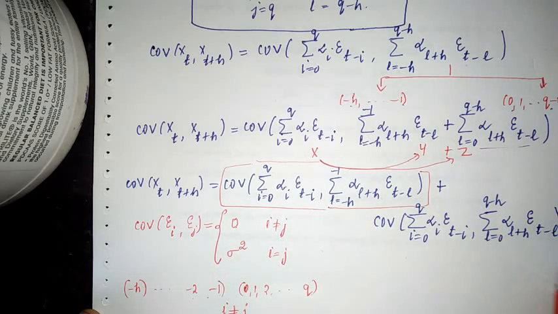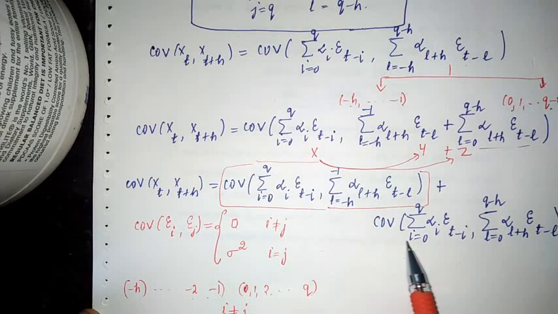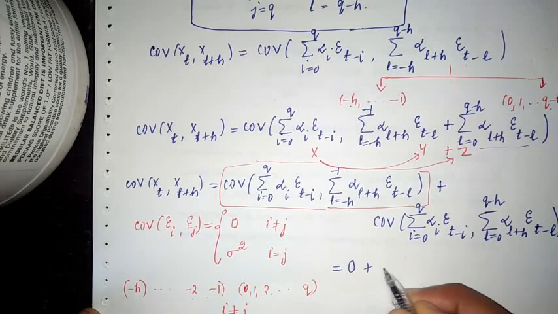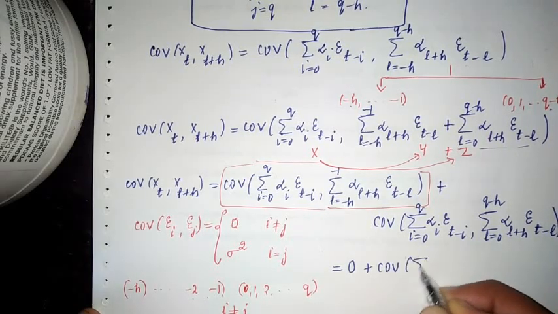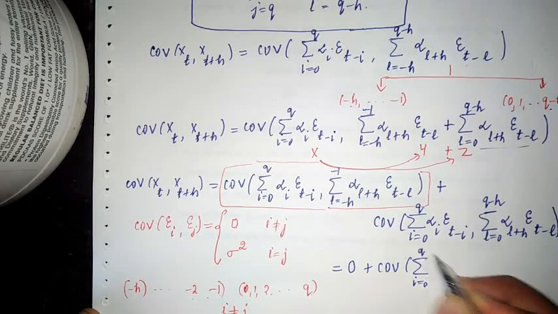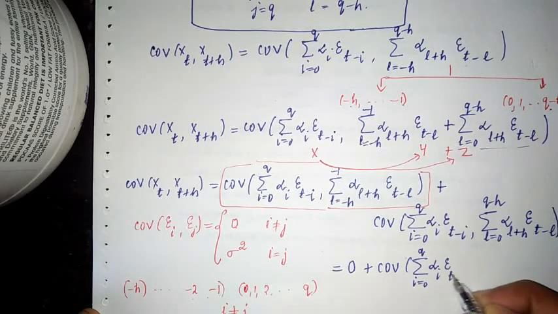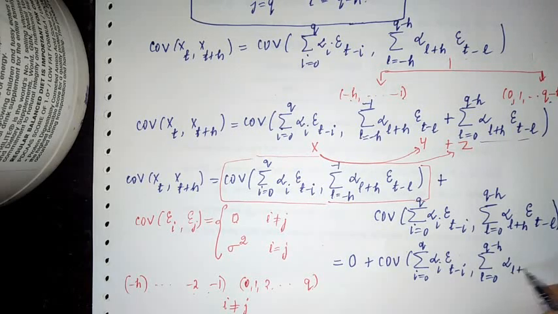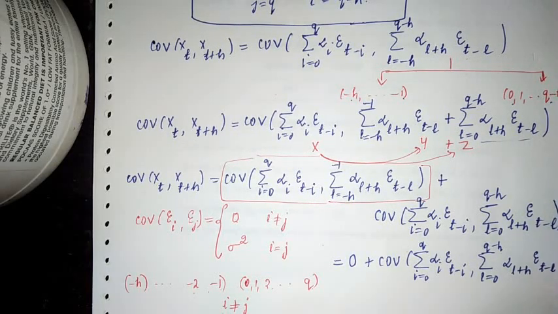If you see the second term, it is not 0, because here the range is 0 to q and here again 0 to q minus h. The range is moving in the same direction. So this term will be not 0. Only the first term will be 0. So what you can write? The first term is 0 plus the second term as it is: I is equal to 0 to q alpha I epsilon t minus I, and L is from 0 to q minus h alpha L plus h epsilon t minus L.